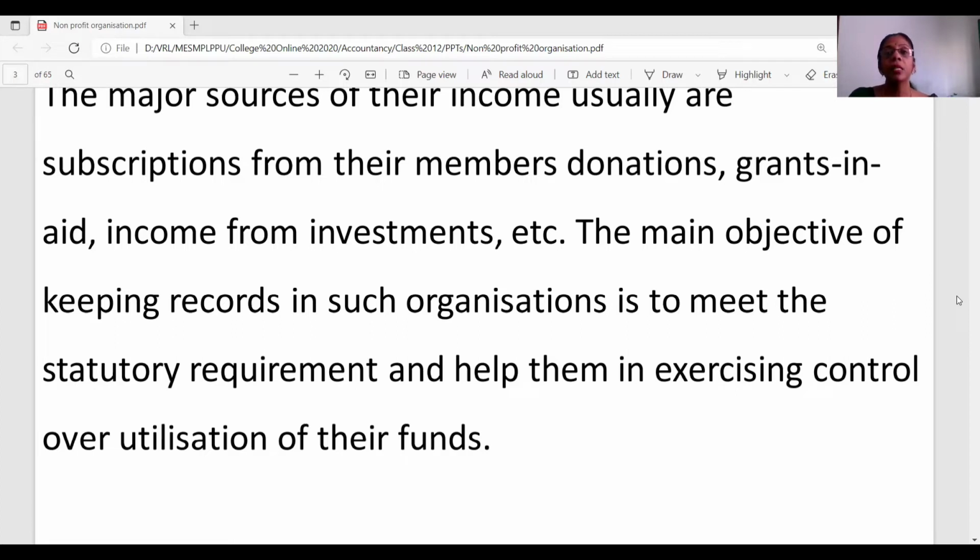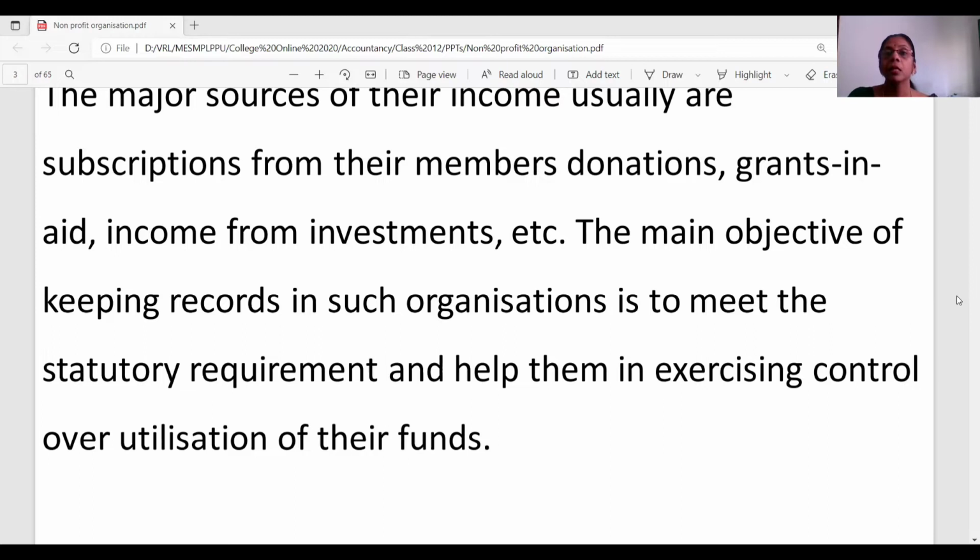The receipts and payments account generally resembles the cash account because it is prepared on the real account principle: debit what comes in and credit what goes out. The income and expenditure account is based upon the nominal account principle: debit all expenses and losses, credit all incomes and gains. So it would depict the profit and loss account. The balance sheet would be on similar lines to that prepared for a trading organization, but the contents would be a little different.